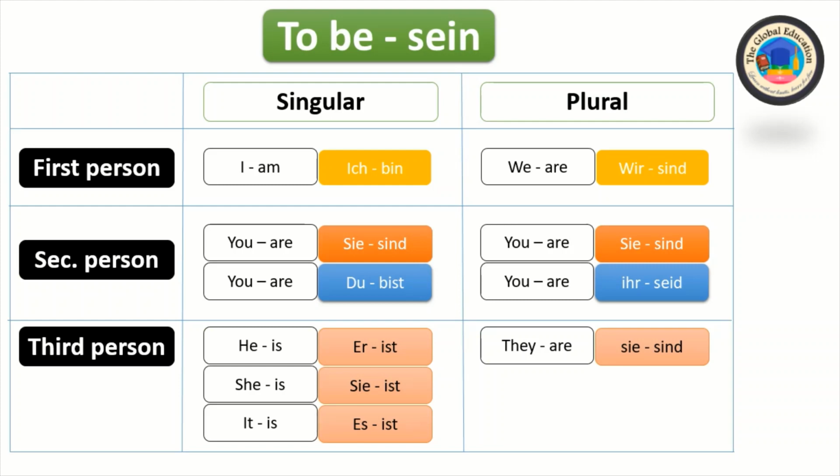So the forms of to be, like sein: ich bin, wir sind, Sie sind, du bist, ihr seid, er, sie, es ist, sie sind.